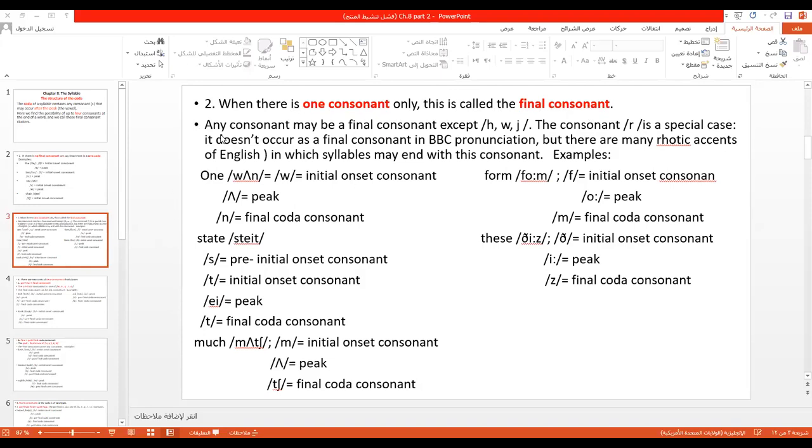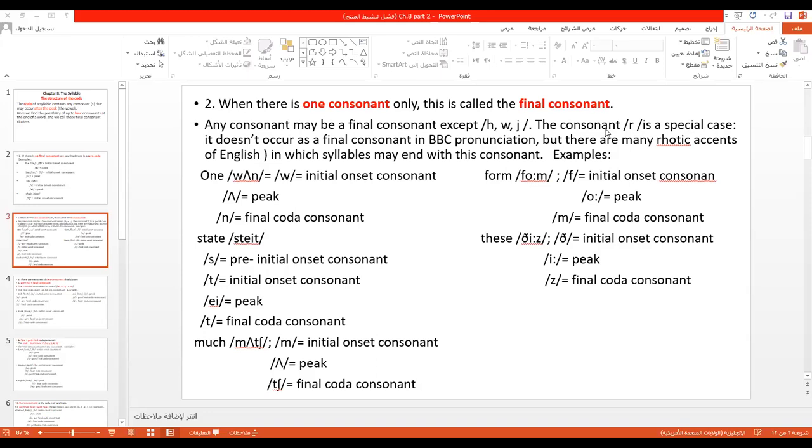Of course, if you remember, any consonant may be a final consonant, except he, we, ye. These 3 consonants do not occur at the end of a word. Please, these 3 consonants in English, he, we, and ye, do not occur. We can't end any word with he, or pronounce we at the end of the word, and also we cannot pronounce ye at the end of the word. Of course, the consonant re is a special case. Why do I say special case?